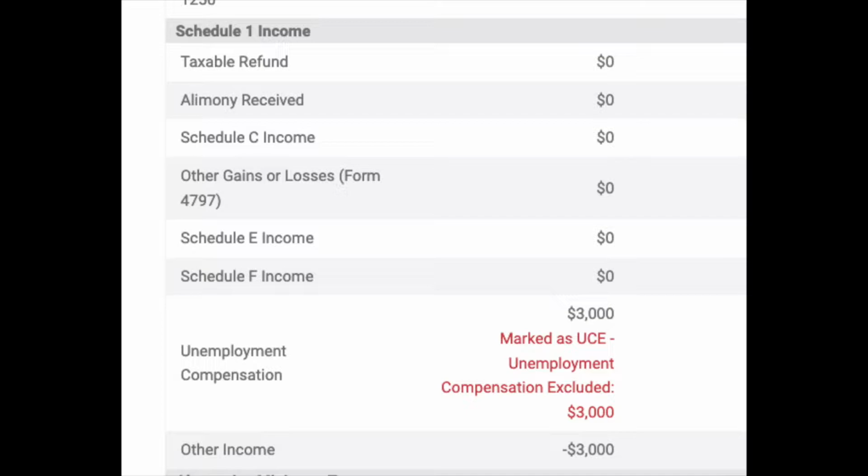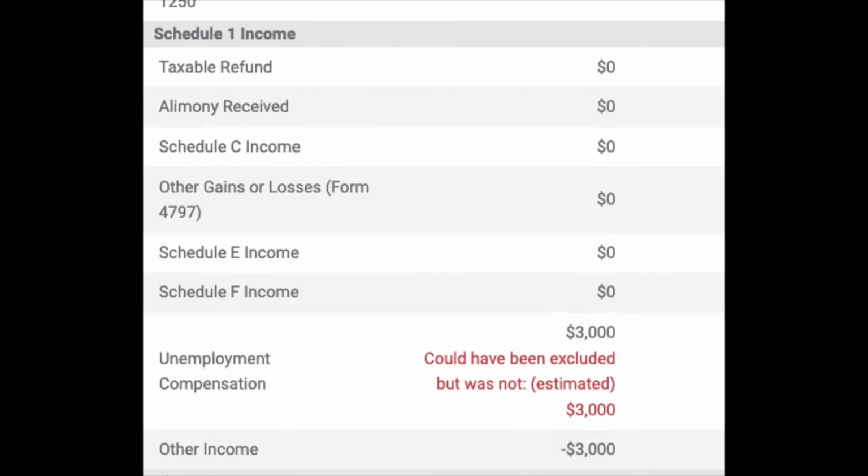You'll see that amount showing up in line 8, additional income, as a negative, but we also are showing here's what is being excluded. Here is an example of where we took an educated guess as to what looked like it should have been excluded but was not. And also we're going to note something in the tax report as well when this happens.